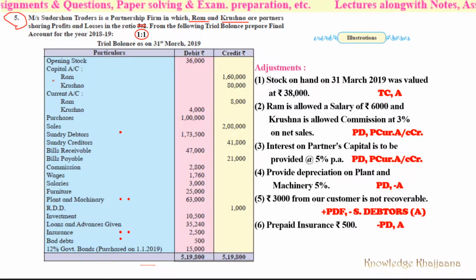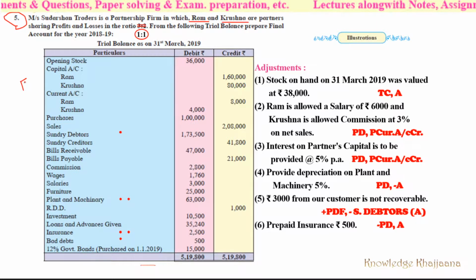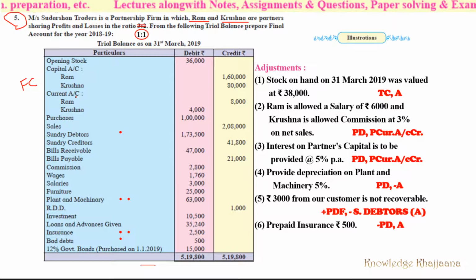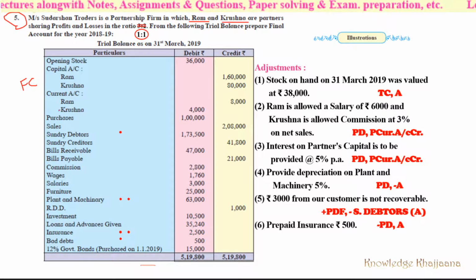See here, capital account and current account, both the accounts are given. It means here they are following the fixed capital account method. Right? Because this current account is given, it means they expect that whatever transactions are done with the capital, interest and salaries are done in the current account. So the current account is separately made.